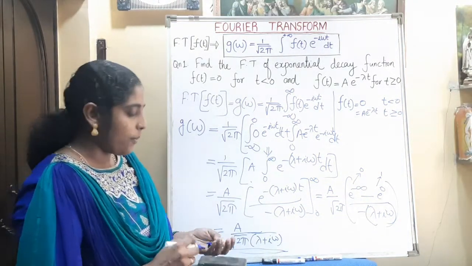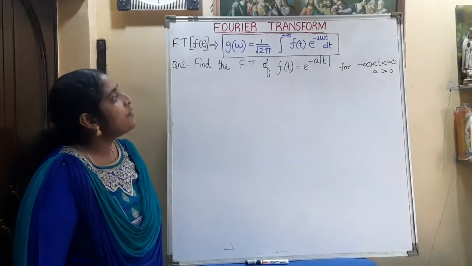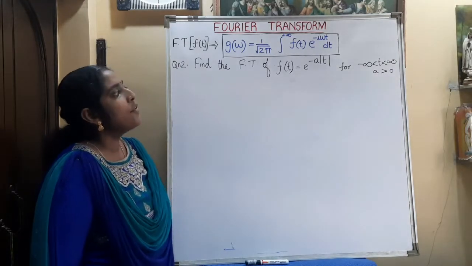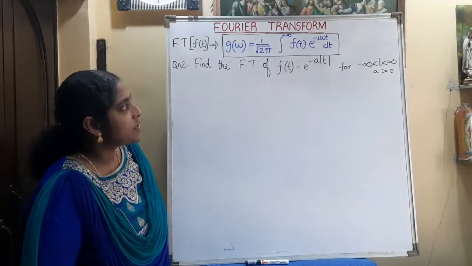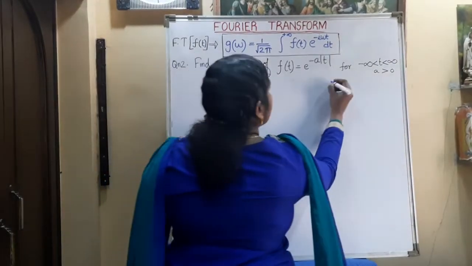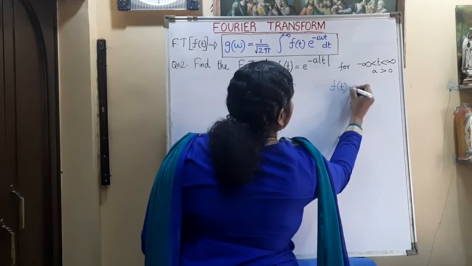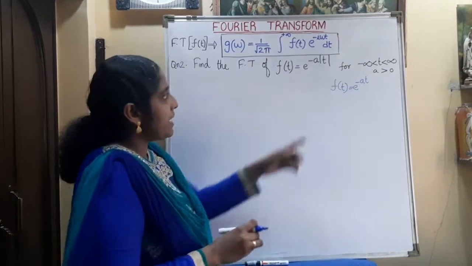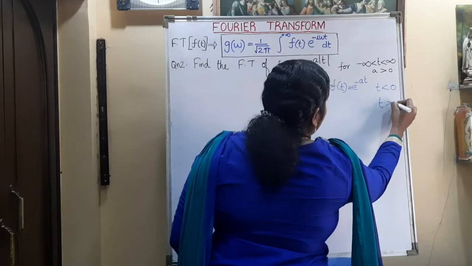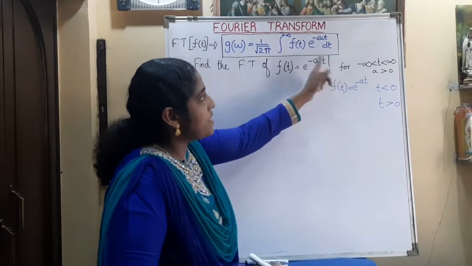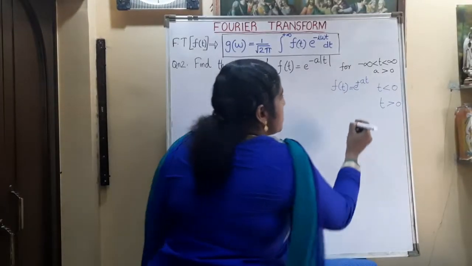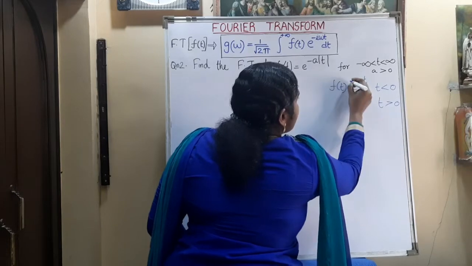Okay, we can see one more problem. In this question, find the Fourier transform of f of t equal to e raised to minus a mod t, for t from minus infinity to plus infinity, and this constant a is greater than 0. What is the meaning of minus a mod t? We can consider two cases, t less than 0 and t greater than 0. If t is less than 0, it becomes negative and the function will be e raised to plus a t. If t is greater than 0, t is positive, then the function will be e raised to minus a t.